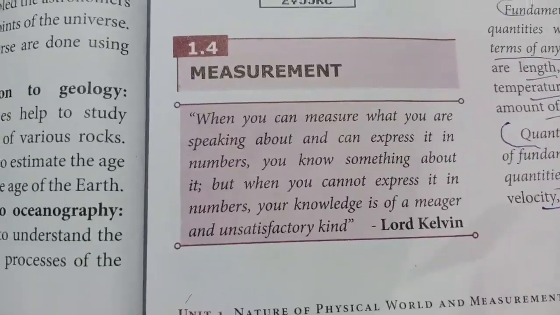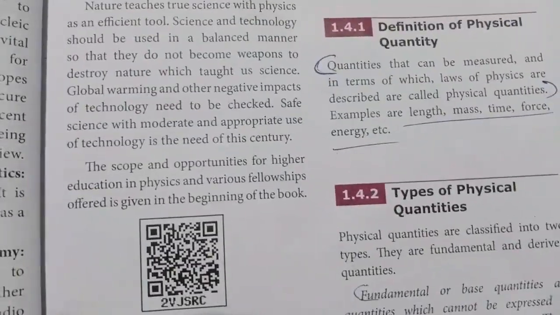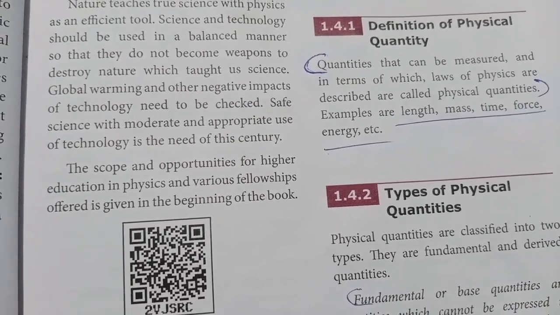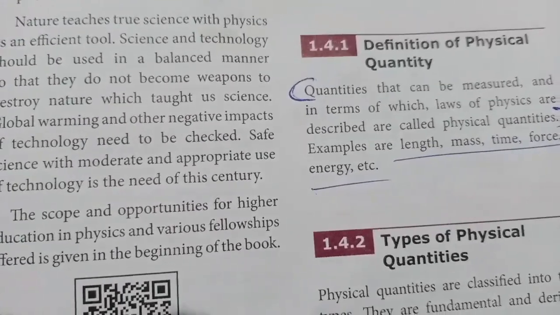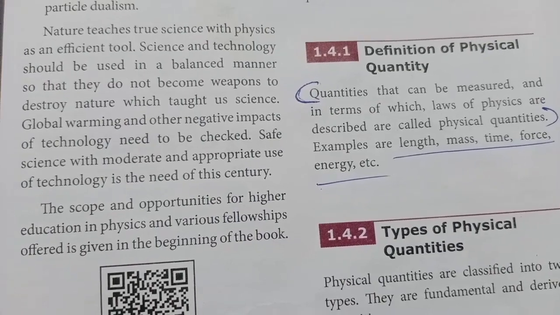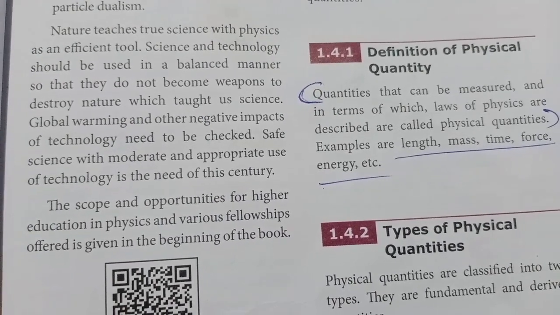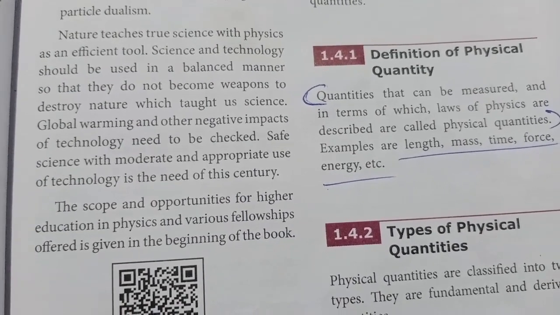Then the next part you can see is the definition of a physical quantity. Quantities that can be measured and in terms of which laws of physics are described are called physical quantities.